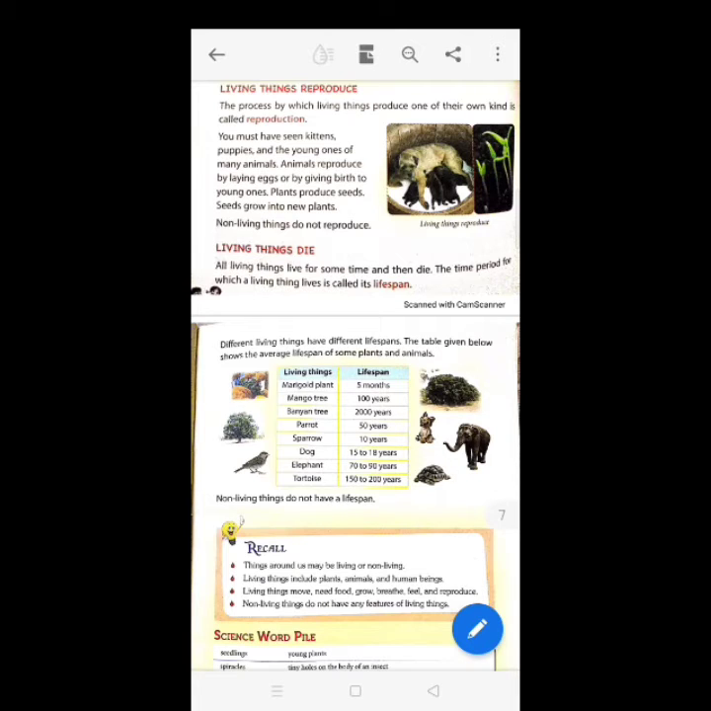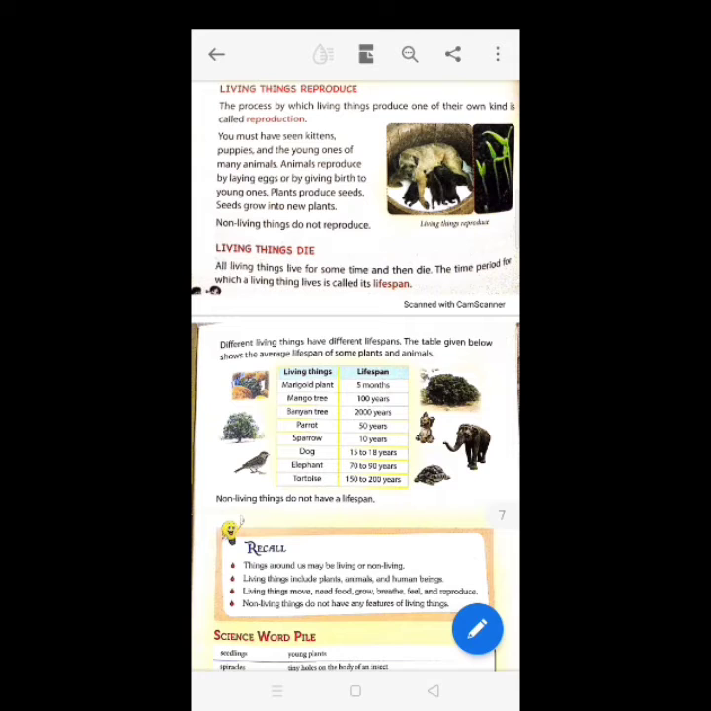The time period for which a living thing lives is called its lifespan. All living things grow and become old and finally die. This time period is called lifespan. Different living things have different lifespans. The table given below shows the average lifespan of some plants and animals.